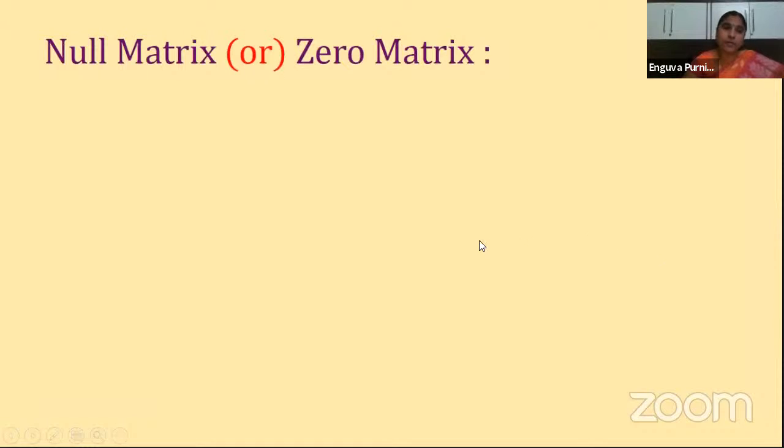Next one is the third kind of matrix: the null matrix or zero matrix. The name itself tells that it is a zero matrix. A zero matrix means all the elements in the matrix are zeros.